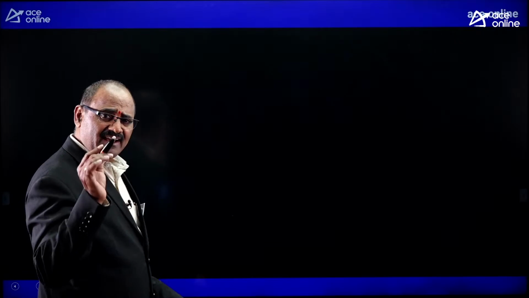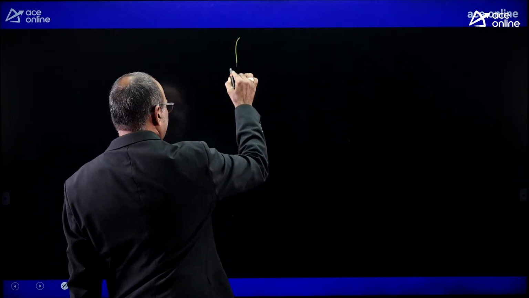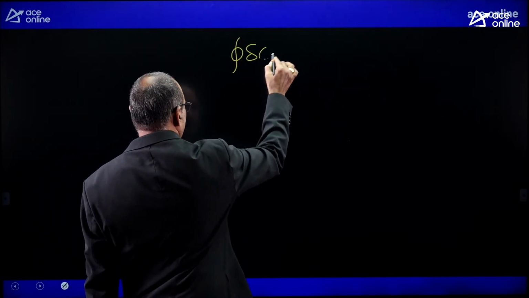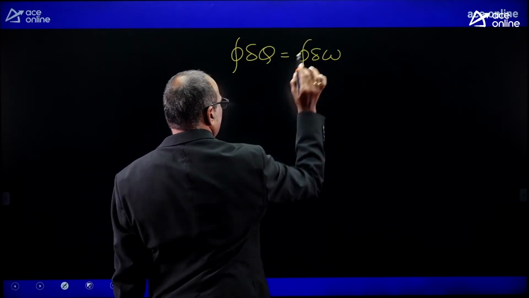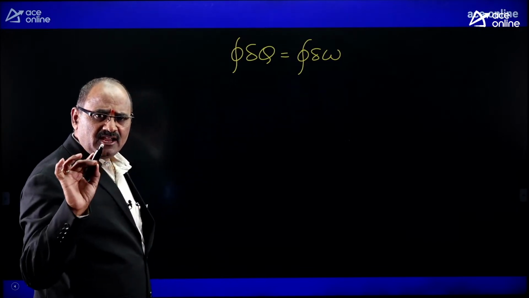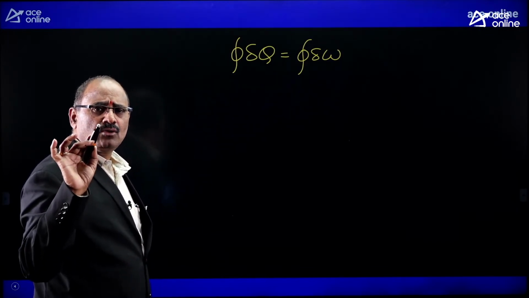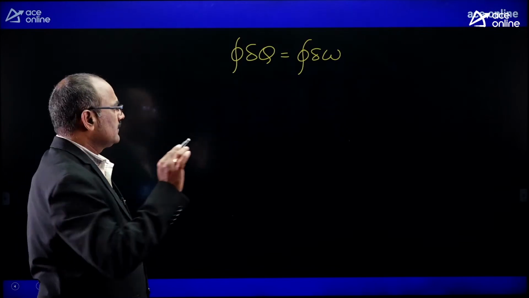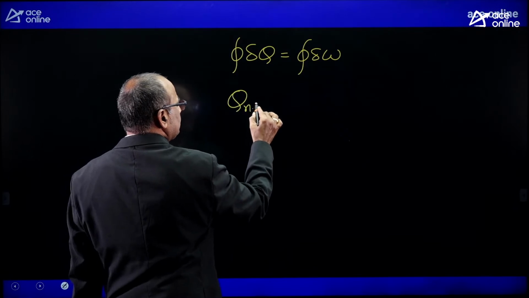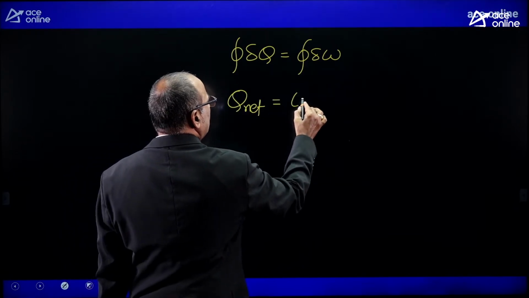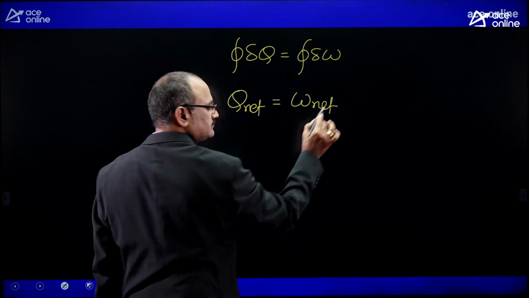For any thermodynamic cycle, according to the first law of thermodynamics, the cyclic integral of del Q is equal to the cyclic integral of del W. That means net heat transfer is equal to net work transfer.